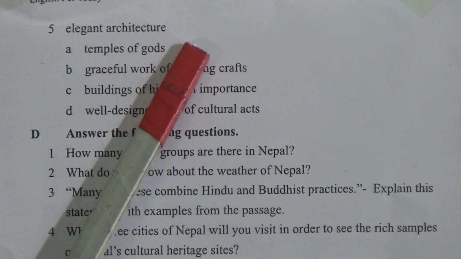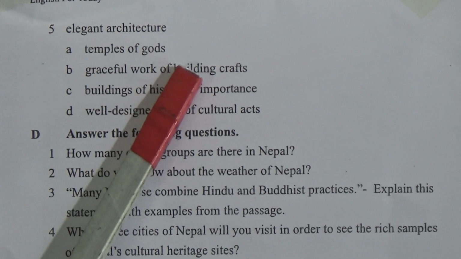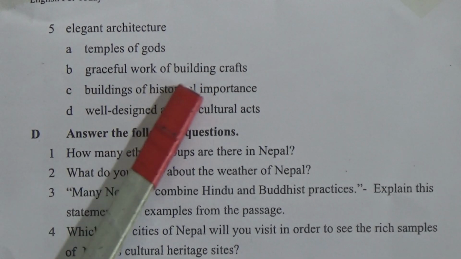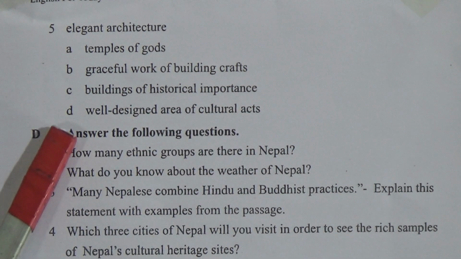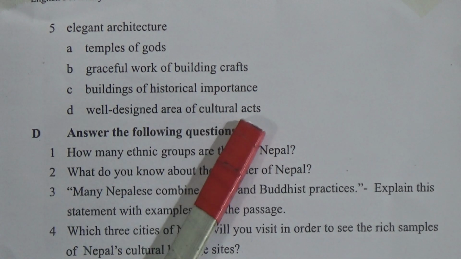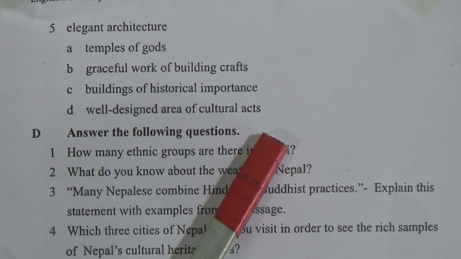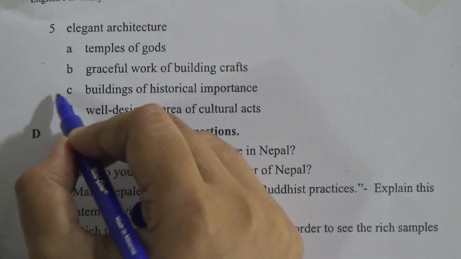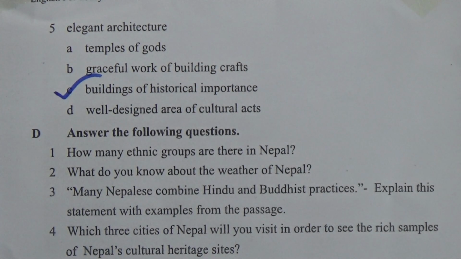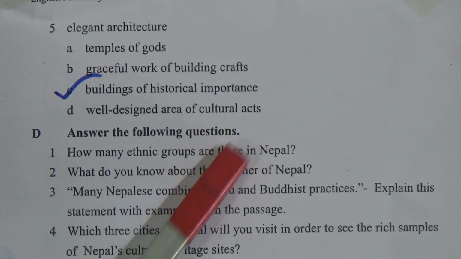Now we will go to number 5, page number 77. Now look, elegant architecture. Option A, temples of gods. Option B, graceful work of building crafts. Option C, buildings of historical importance. Option D, well-designed area of cultural acts. And it will be option C, buildings of historical importance. It is elegant architecture.